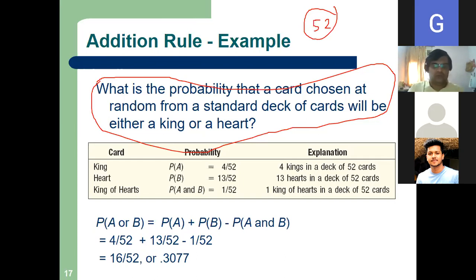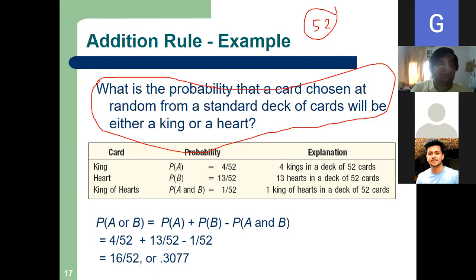Okay, have you gone through the question? I will explain the problem. Now see, what is the probability that a card chosen at random from a standard deck of cards will be either a king or a heart?